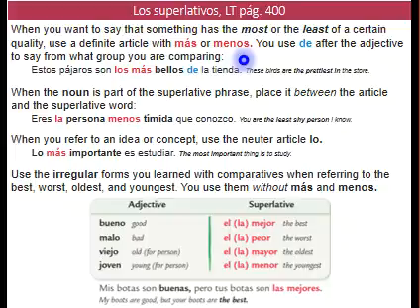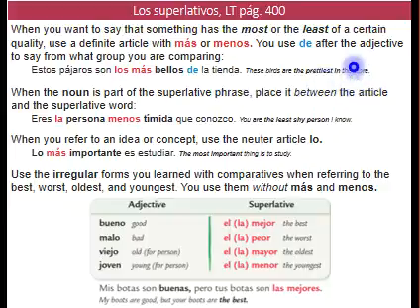The most, the least. Now, the difference is that in Spanish we're going to use de, okay, to indicate the group out of which is the most or the least. Let's take a look at the example. Estos pájaros son los más bellos de la tienda. These birds are the prettiest in the store.